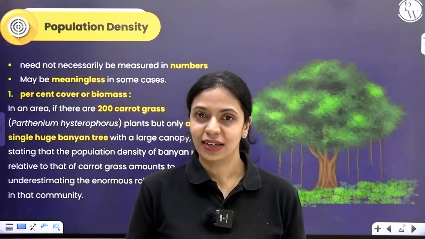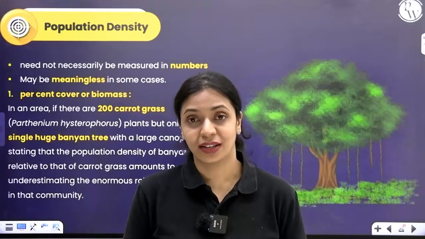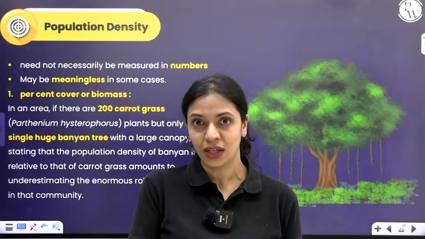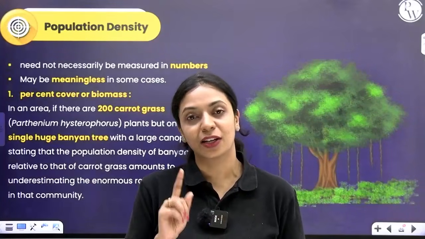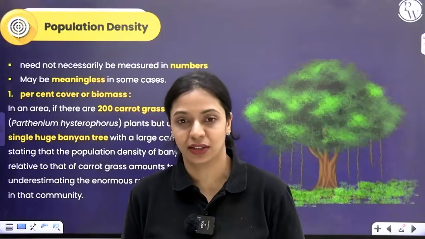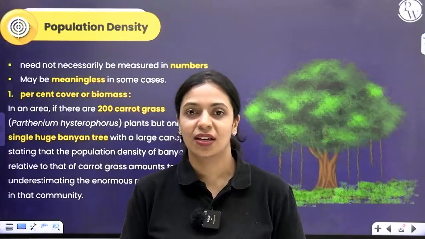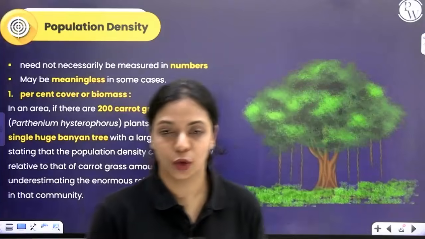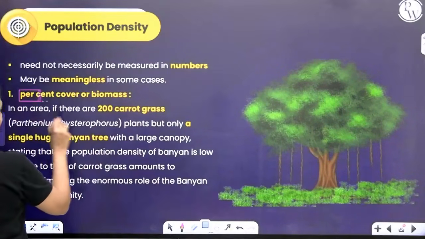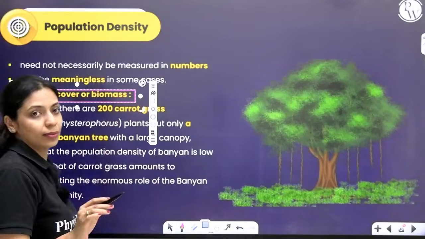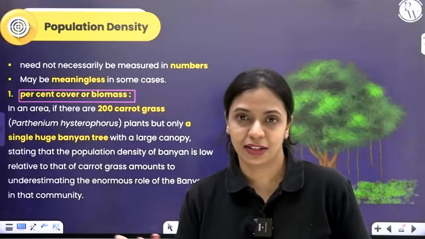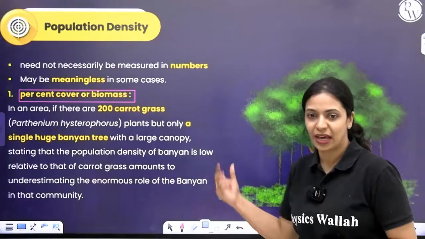So, ecologically, the role of banyan tree is more compared to the 200 Parthenium. Even though it is one single banyan tree, it is ecologically much more significant compared to all 200 Parthenium plants put together. In such cases, you can measure it in terms of biomass. Okay, so percentage cover, or how much area it's occupying, or biomass. That will give us a fair number, and we won't be undermining the ecological significance of banyan tree in that case.